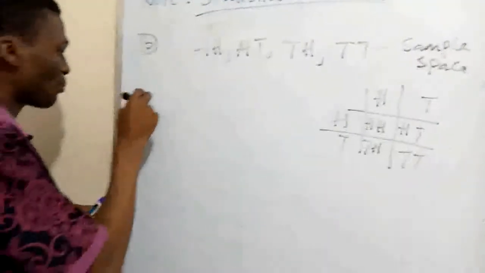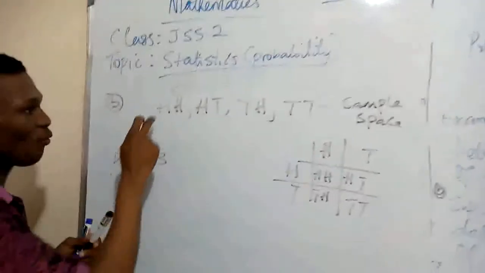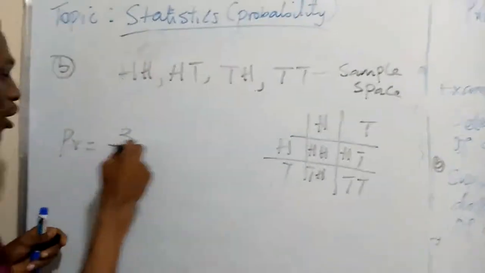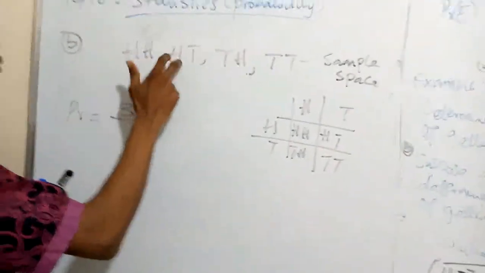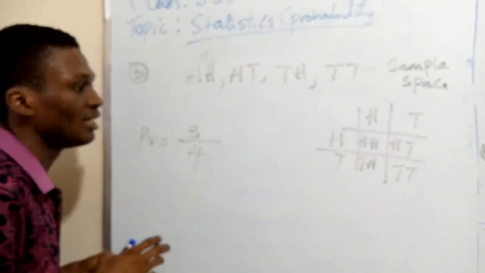So our probability is still the number of required outcomes over the number of possible outcomes. Our required outcomes will be 3, because we have heads in 1, 2, 3, all over our sample space, which is the number of possible outcomes, 1, 2, 3, 4. So our probability of getting at least one head is 3 over 4.